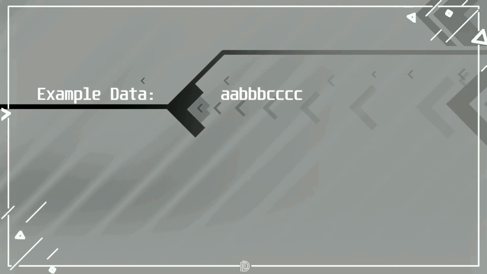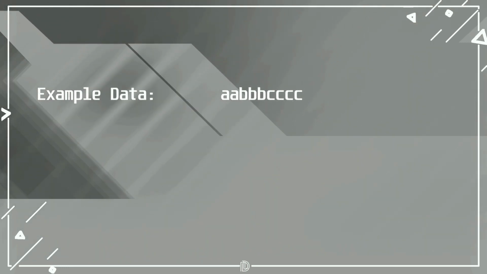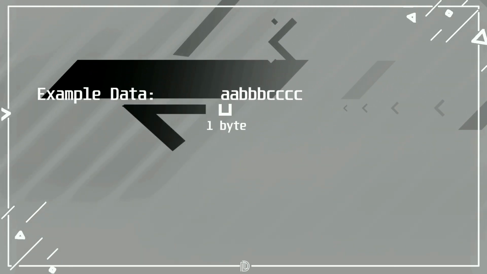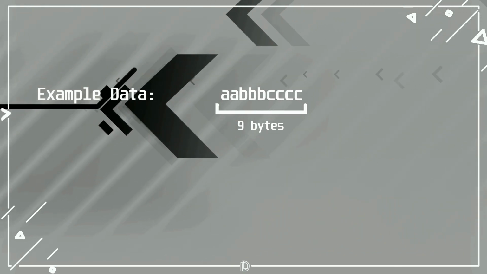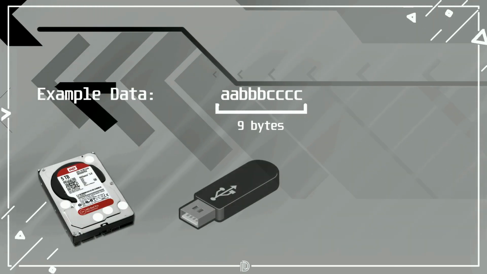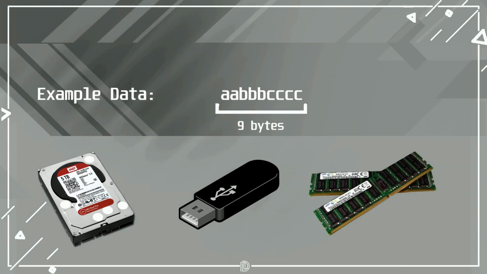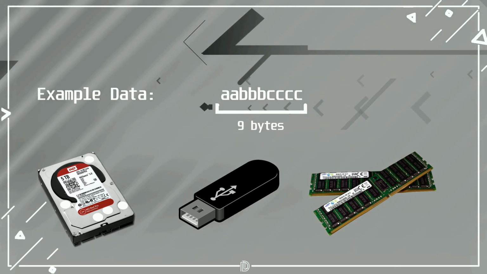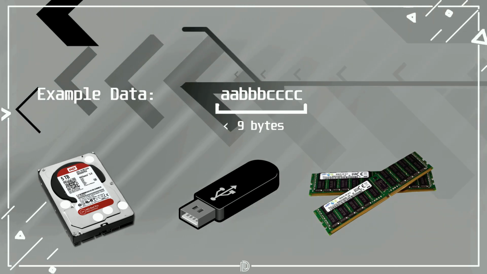As I've already told you, data is stored as bits and bytes. So in this example data, each character takes 1 byte of storage space. So in total, this example data takes up 9 bytes of storage space. Now this storage space could be your hard drives, your pen drives, your random access memory and more. Even if this data in front of you right now doesn't make any sense, do you think there is a way that this data can be made to take up space less than 9 bytes?